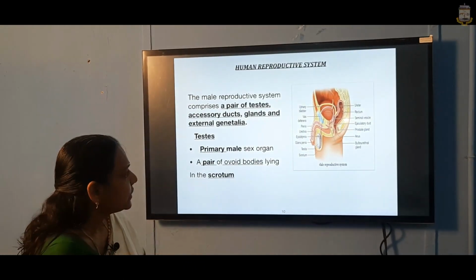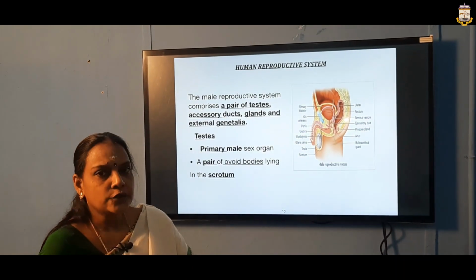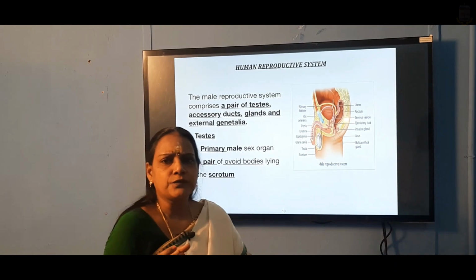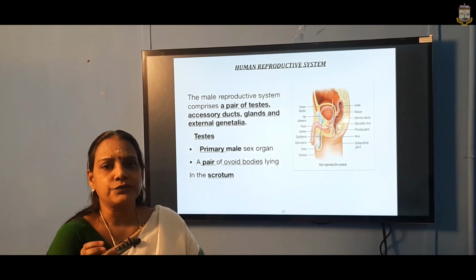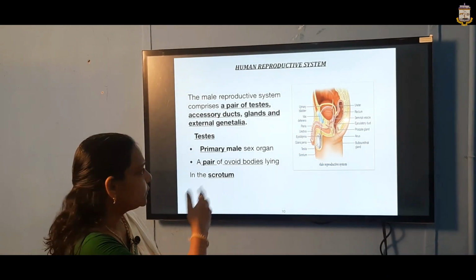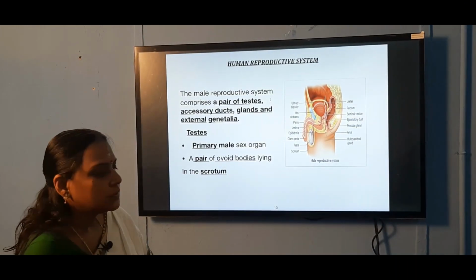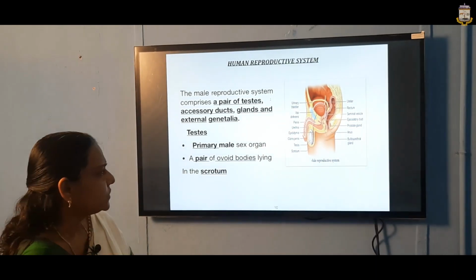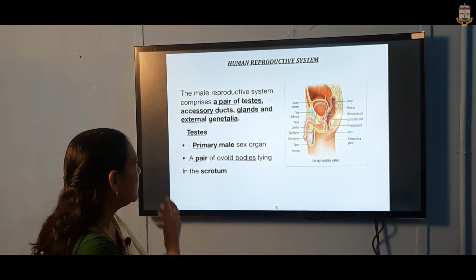Okay. Now let us see first about the human reproductive system. In that, let us see about the male reproductive system. A general view of the structure, all very simple structure we are going to see. See the picture here. In this human reproductive system, we have male and female. The first one is a very simple organization. Let us have some knowledge about this.